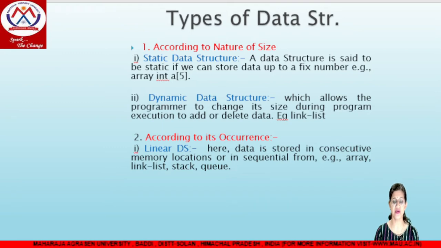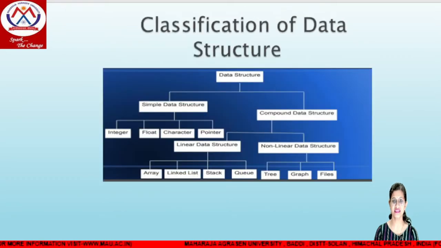So this is a dynamic data structure, which removes the problem of static data structure. So in a generalized manner we generally use dynamic data structures. Now coming to the occurrence part. Occurrence means sequential or hierarchical. So it is divided into 2 categories, as we discussed in this slide: linear and non-linear.